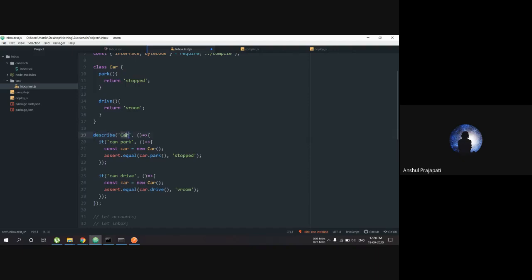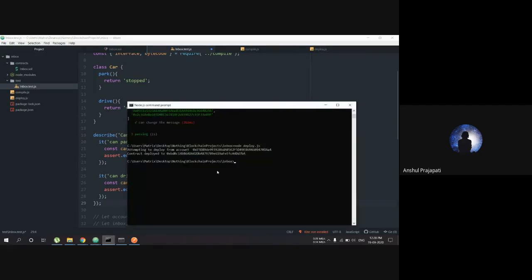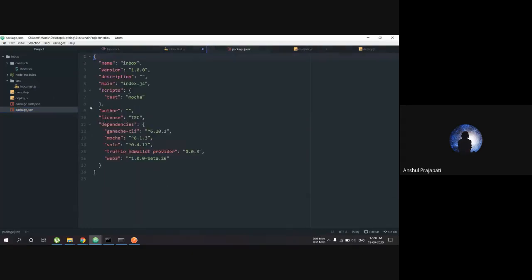Like for a car, we have two functions and we want to test all these functions, so we are using the describe function to test all this. Okay, so what I have done is in the package.json file, I have given it Mocha. What is Mocha? Mocha is a test library.